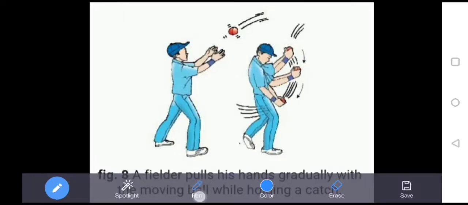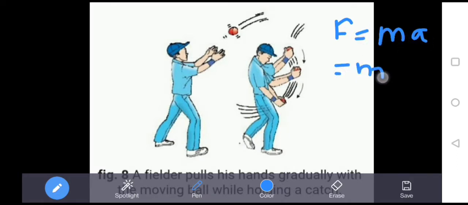So in this video we will discuss the applications of Newton's second law of motion. Now there are a number of examples in our daily life where we use Newton's laws. According to Newton's law, force is equal to mass into acceleration, where acceleration is v minus u upon t.